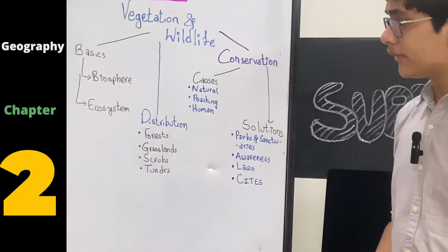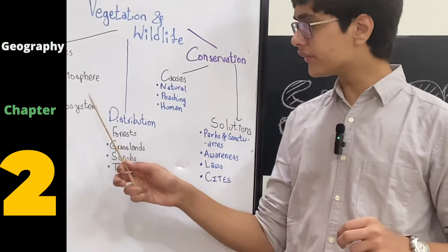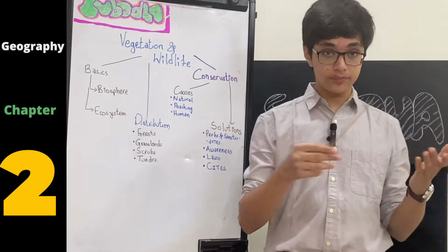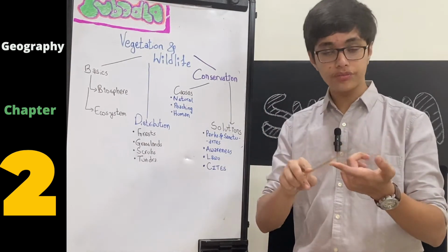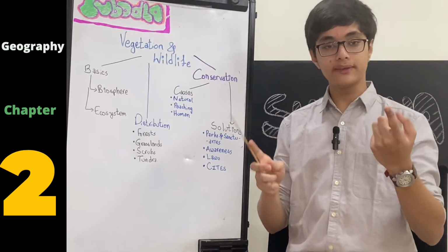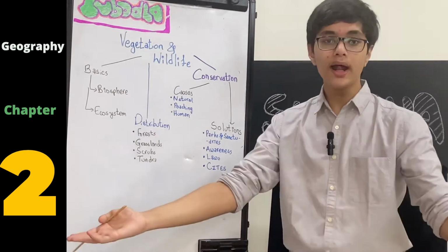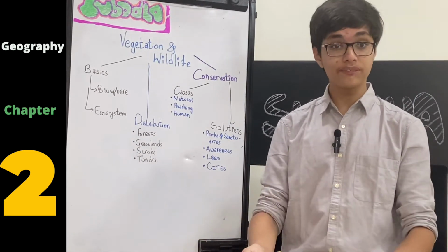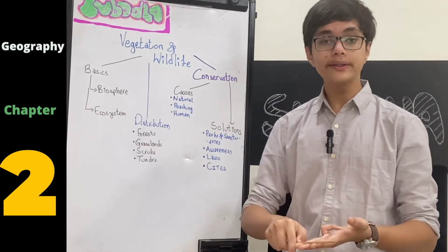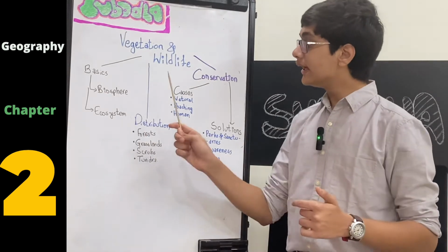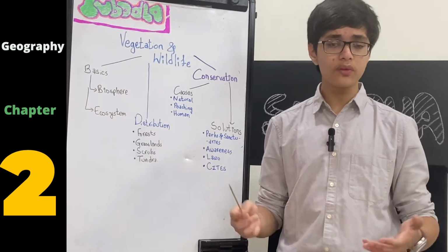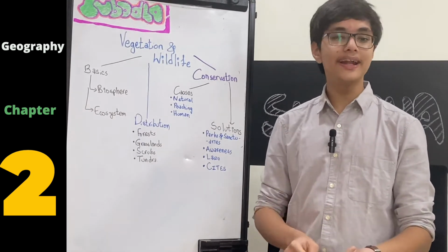So let's start. Basics. In the basics, we talk about two things. First is, what is a biosphere? It is defined like this: point of contact between the lithosphere, hydrosphere and atmosphere. That is the combination of all these three. Lithosphere is basically your land. Hydrosphere is basically water. And atmosphere is your air. So the contact and combination of all of these three is referred to as the biosphere. So basically the earth is a biosphere, you could say, because it's a contact point of water, air and land.